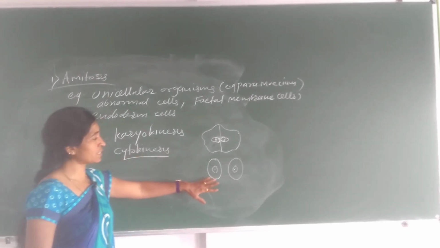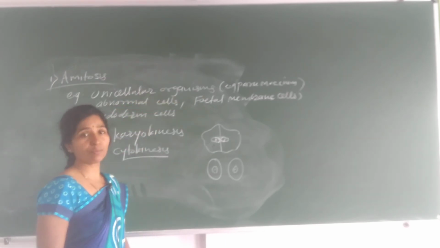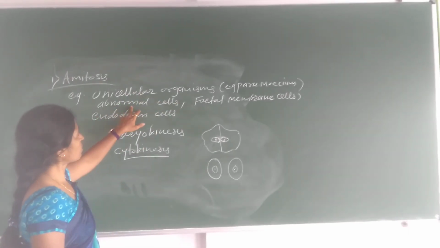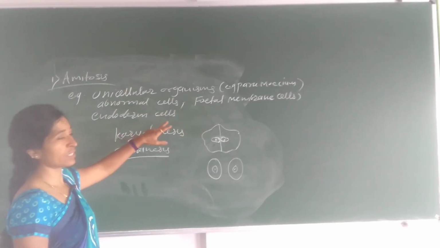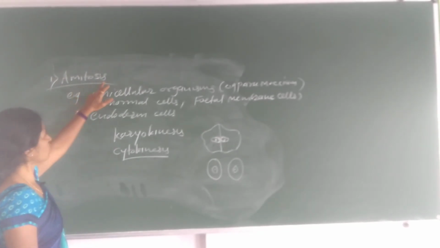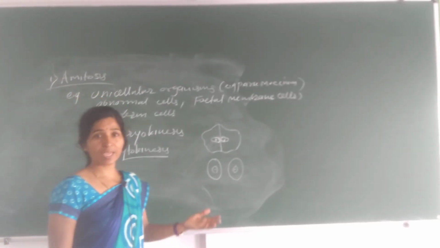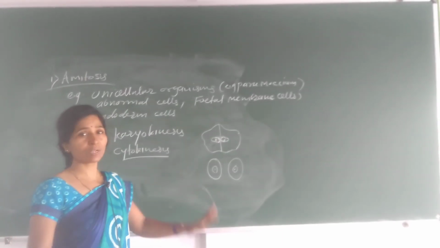This takes place in lower organisms like unicellular organisms, paramecium, abnormal cells, and endoderm cells. This type of cell division is amitosis, a direct type of division. Directly the nucleus divides and then the cytoplasm divides.